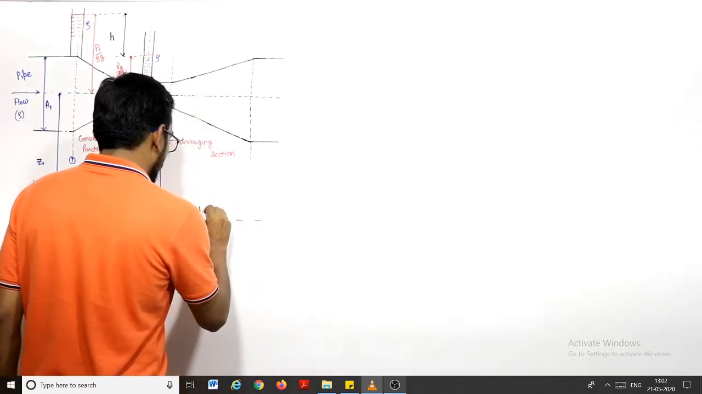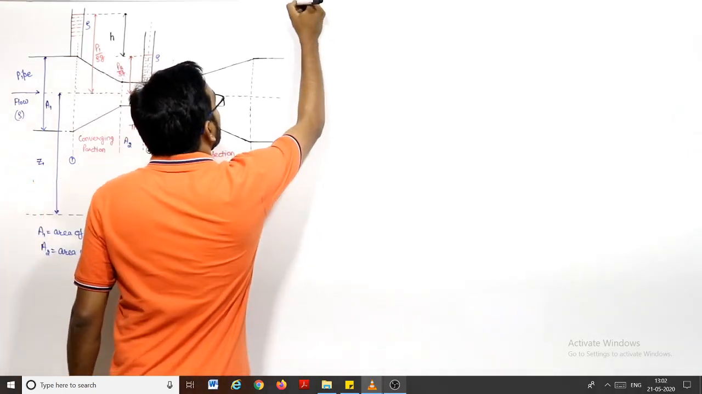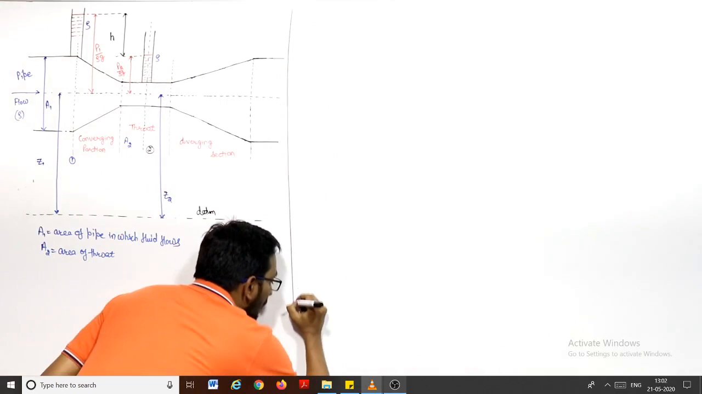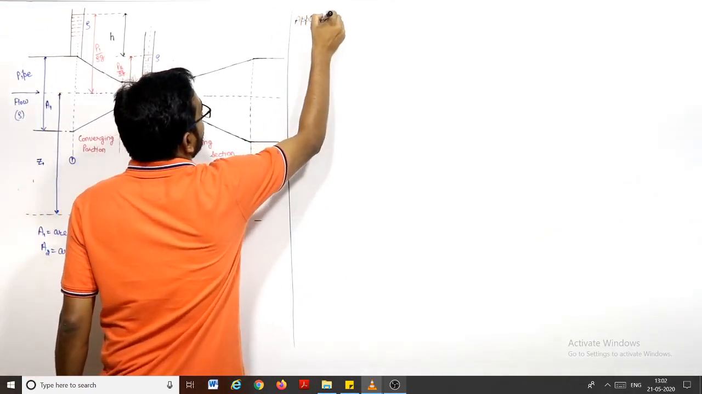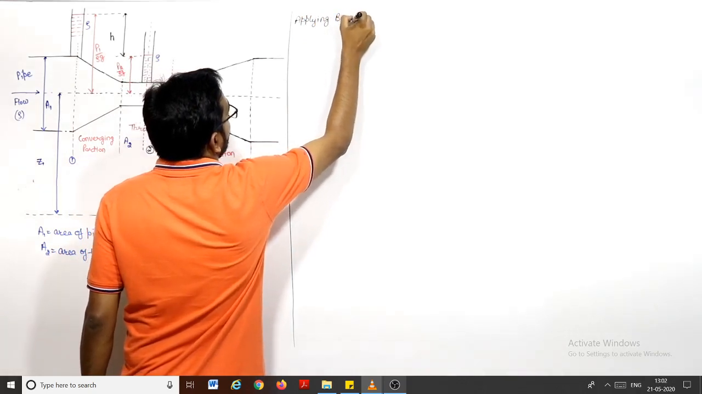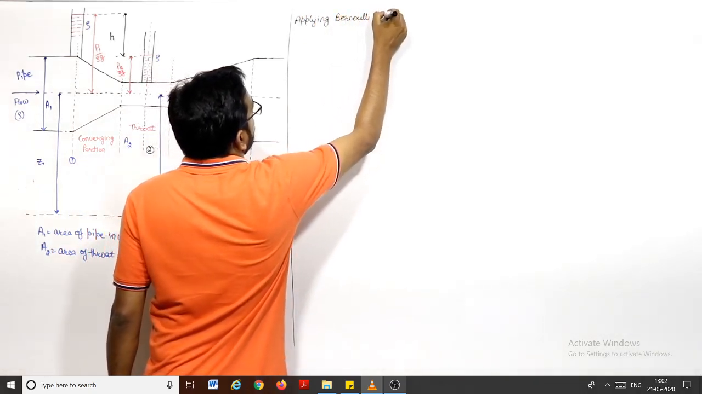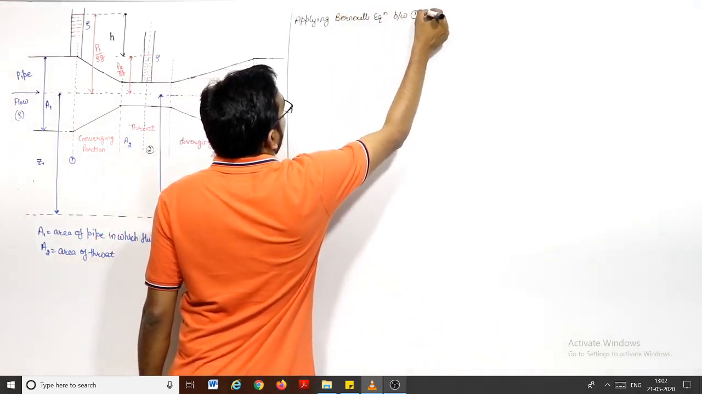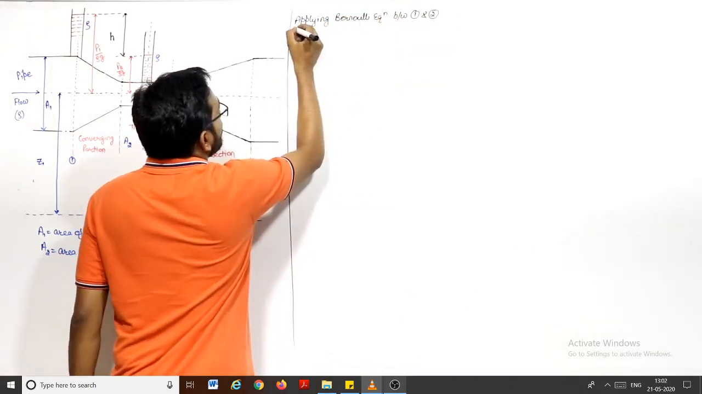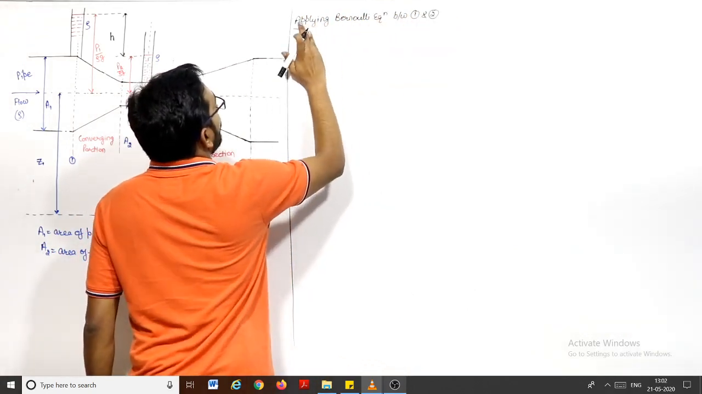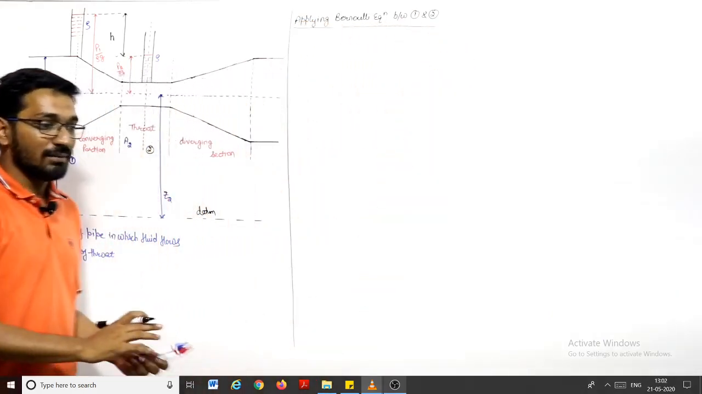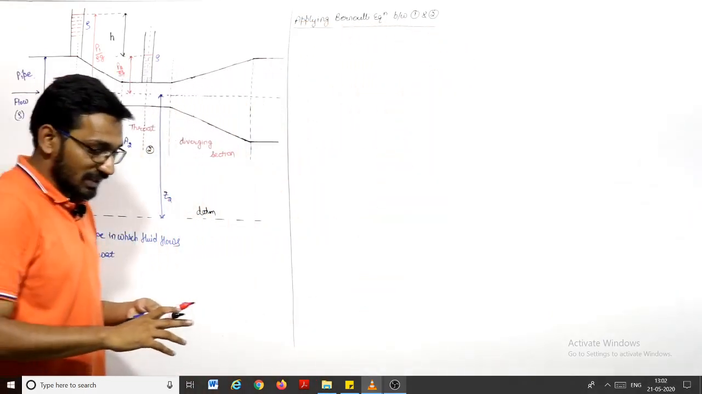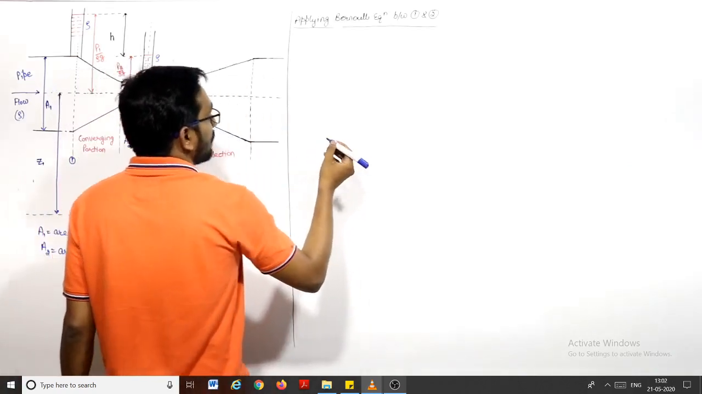Now this is the datum. Now apply the Bernoulli equation between point 1 and point 2. We are considering it as a steady flow and non-viscous flow, so I am not considering the head loss, right? First of all, I am considering the fluid is ideal and the flow is a steady flow, so I am applying the Bernoulli equation between point 1 and point 2.